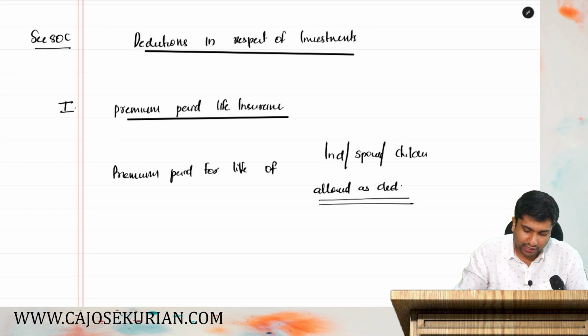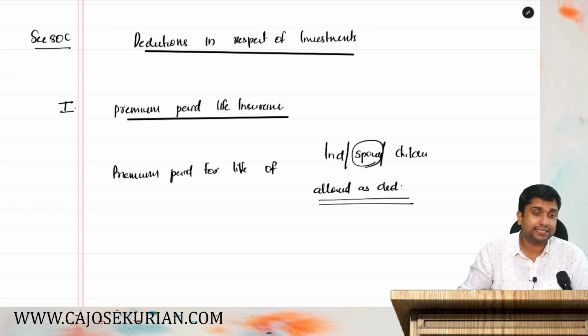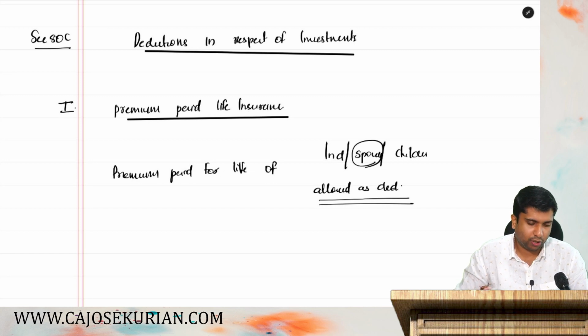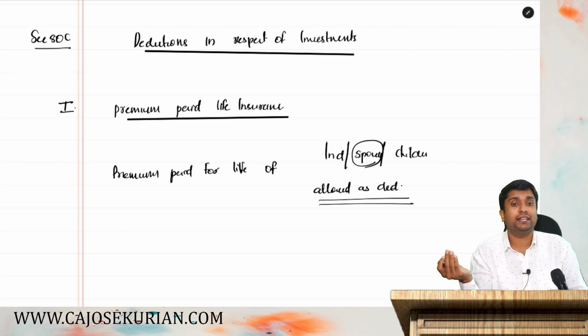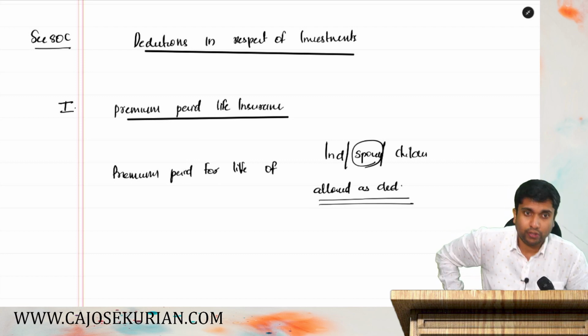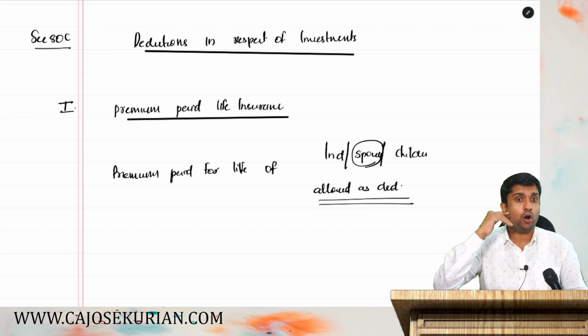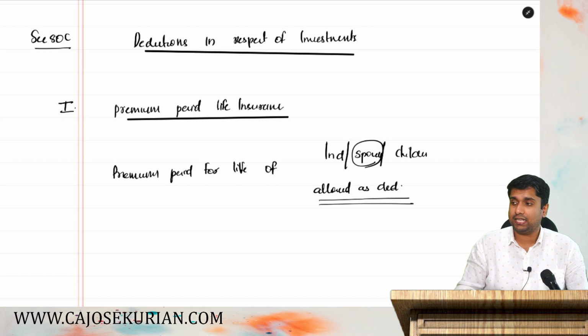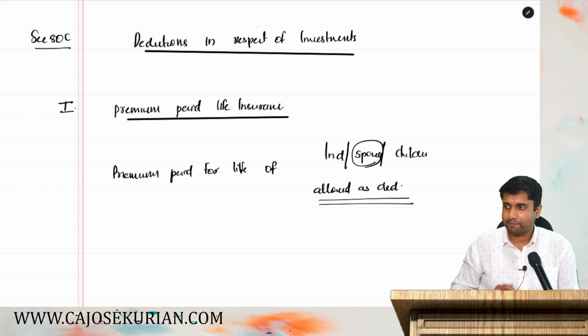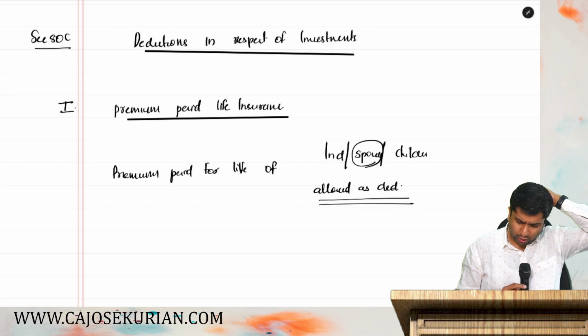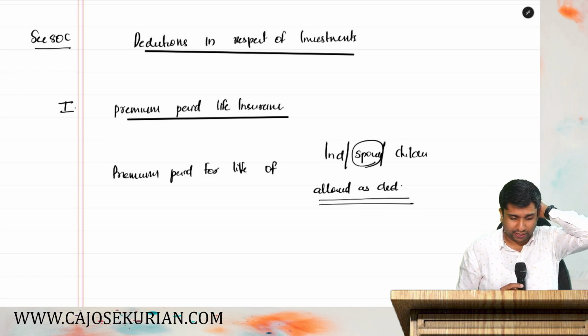If the child is minor or major, doesn't matter, you will get the deduction always. But for your parent, you will never get it as a deduction, even if the parent is depending upon you. That's what the department says. I hope this much is clear. So that's all about premium paid in respect of life insurance.